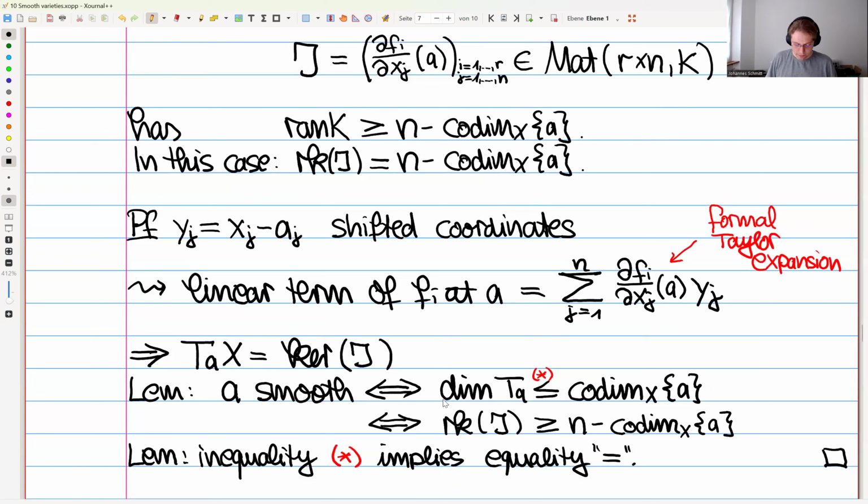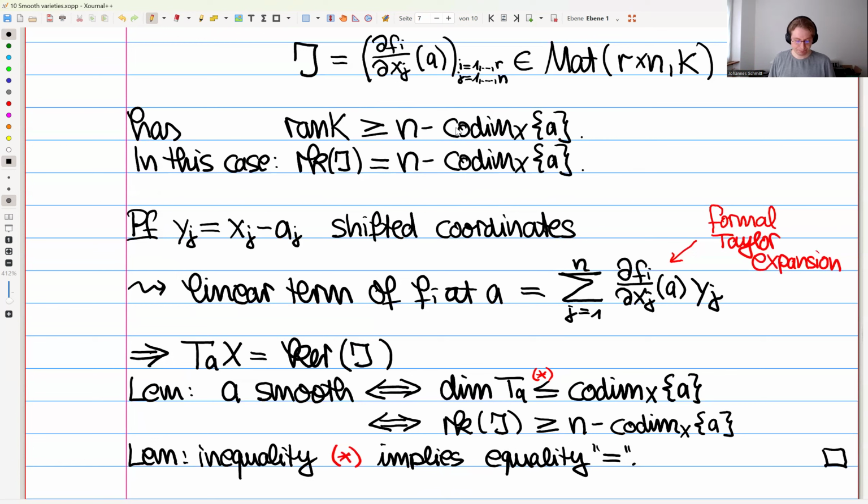So when you take this inequality and apply the function n minus dot on both sides, n minus the dimension of TA is the rank, and n minus the codimension of X at A gives you this right-hand side. Because this function n minus dot is strictly decreasing, it switches the sign of the inequality. And so we get this first inequality.